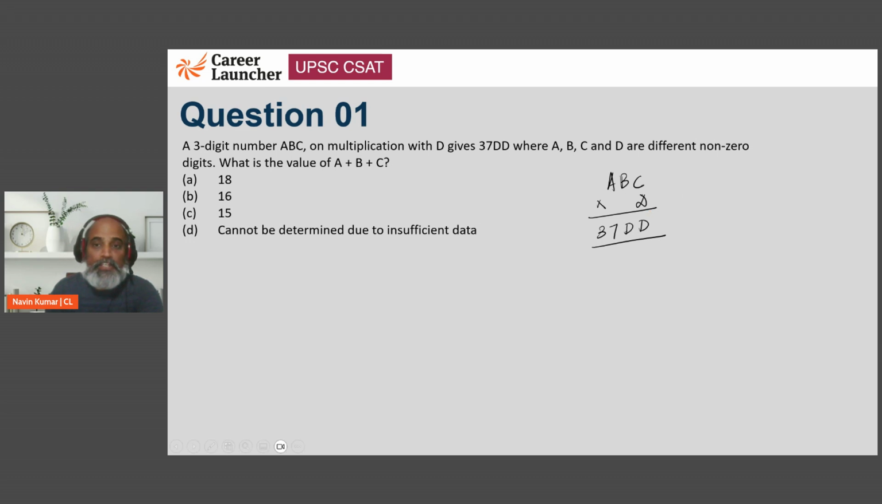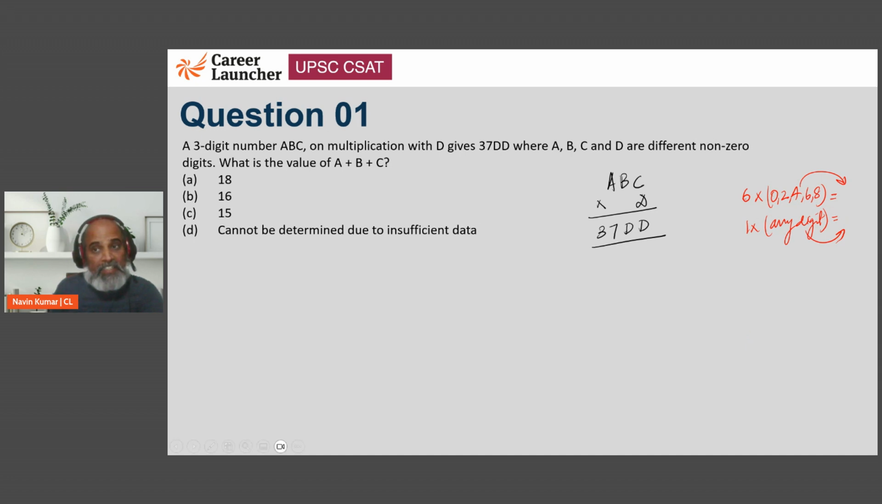Well, C into D should result in a D. When does this happen? So there are basically two possibilities. If I have a 6, 6 into 2 or 4 or 6 or 8. So basically 6 into any even digit ends in the same digit. And 1 into any digit also ends in the same digit.